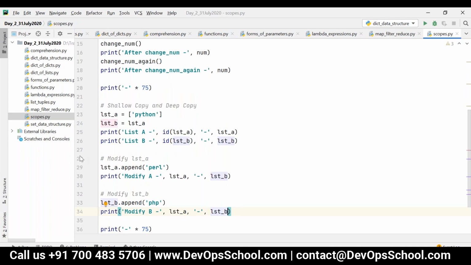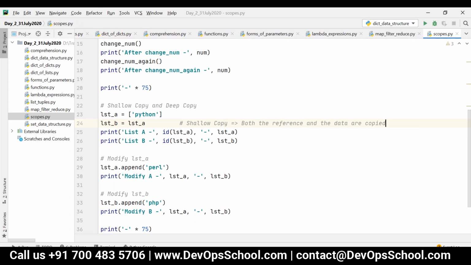So now let me explain. When you assign one list to another list directly like this, it performs a shallow copy. That is, both the reference and the data are copied.